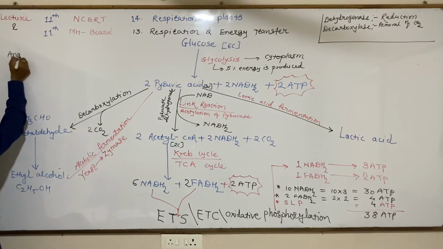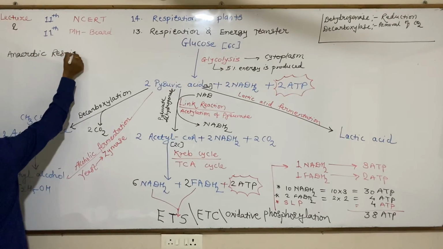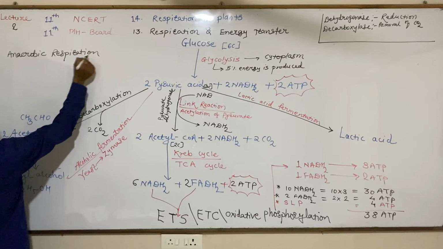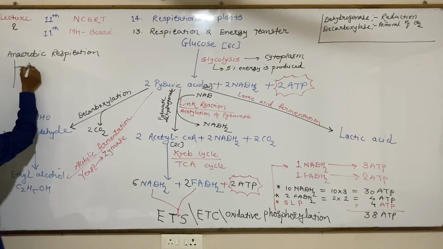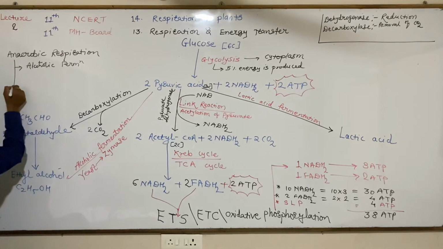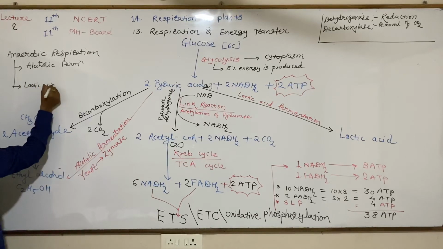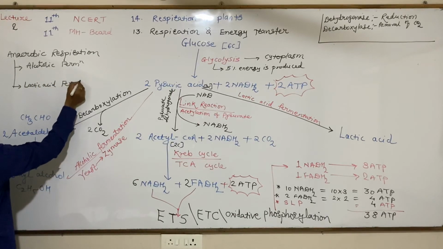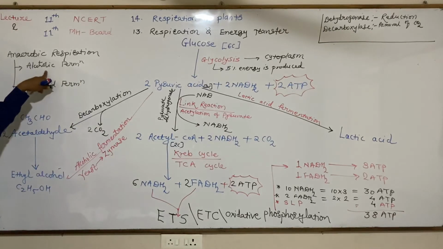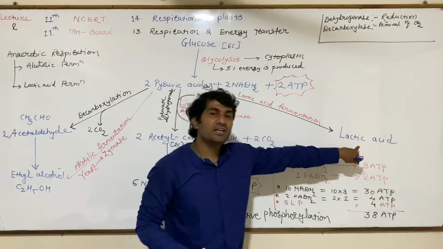Anaerobic respiration includes alcoholic fermentation and lactic acid fermentation. In alcoholic fermentation, the final product is ethyl alcohol. In lactic acid fermentation, the final product is lactic acid.